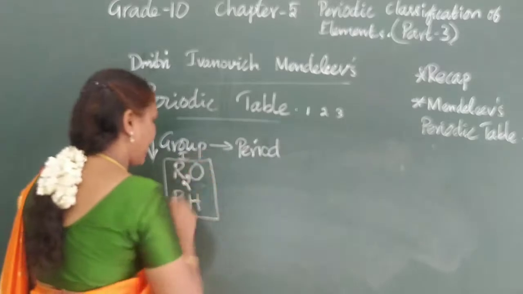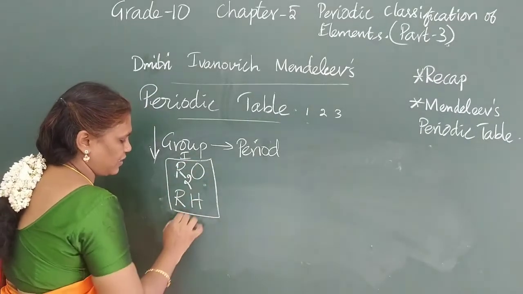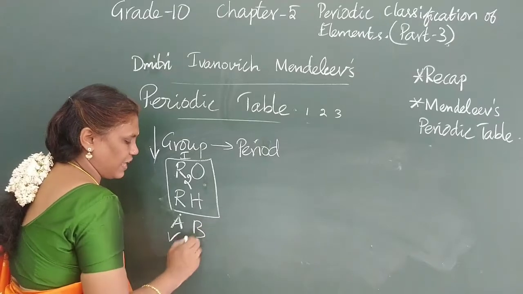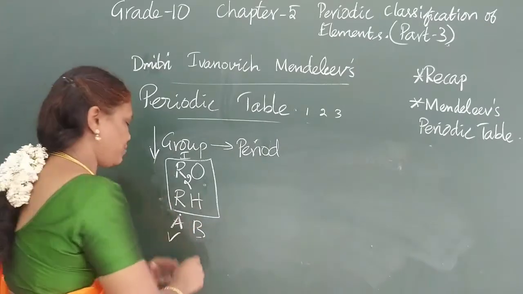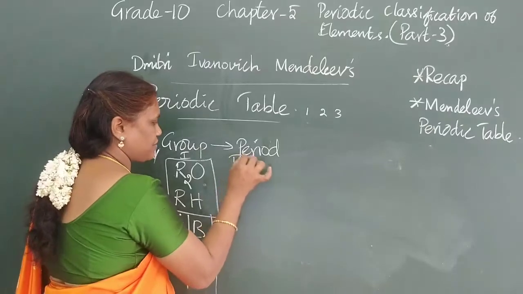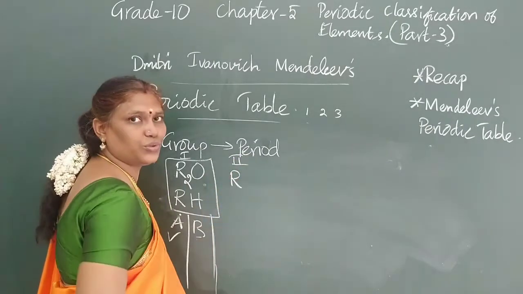Next, it will have A and B. Among that, A will be more reactive, B will be less reactive than A. That is why this group is A and B. Then the second group: the valency is now 2.